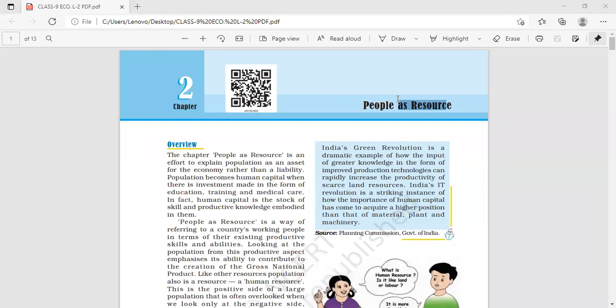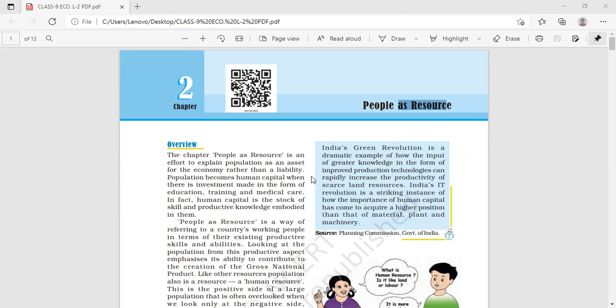Bringing those three factors of production into working, using our knowledge and skill to give the output, it is called people as resource when we give the output. Clear? So this lesson is based on human capital only. Now coming to the lesson.